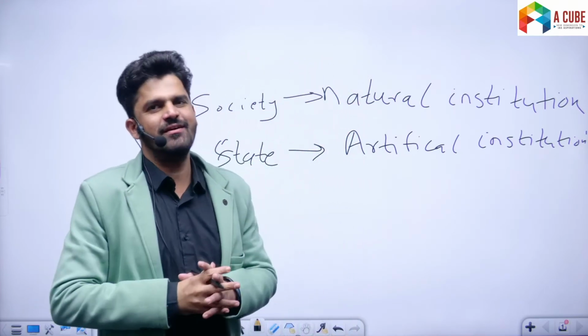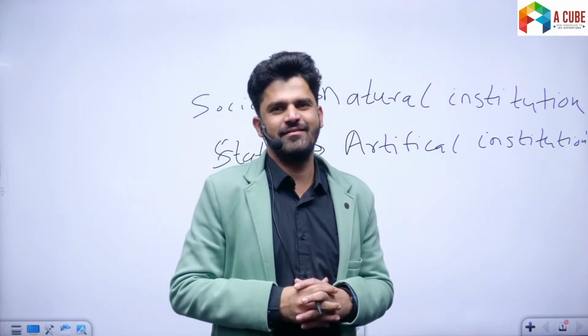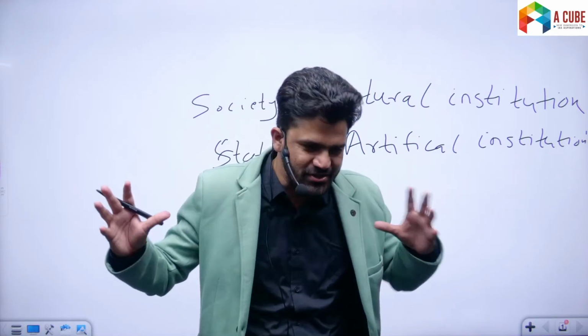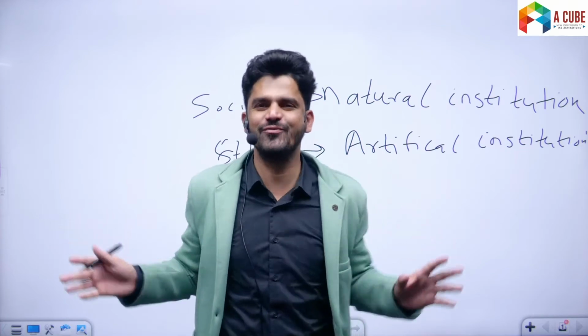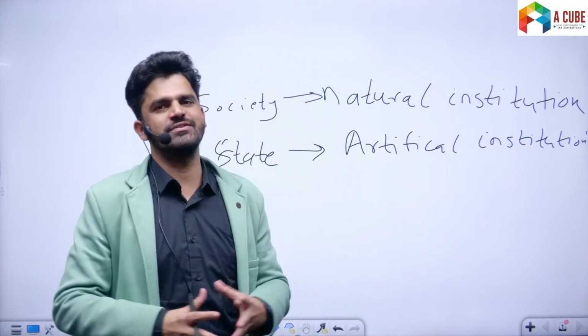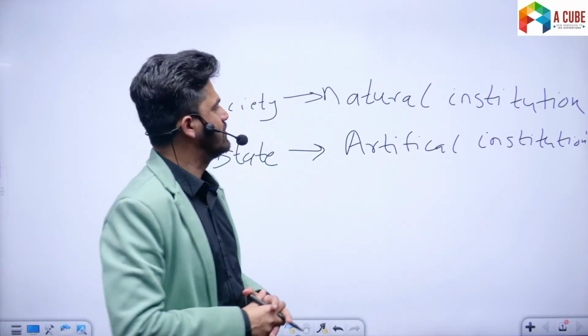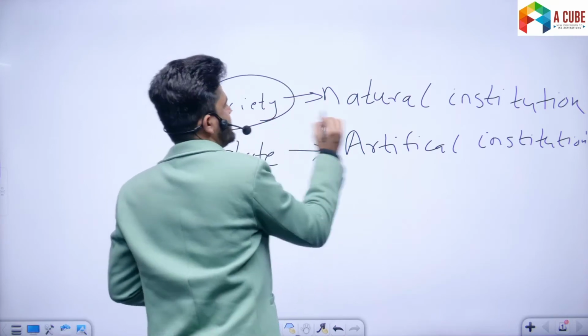Isn't this lecture very interesting, wherein we are able to differentiate between state, nation, society, association, and so forth? Now that's the beauty of social sciences. So society is a natural institution.